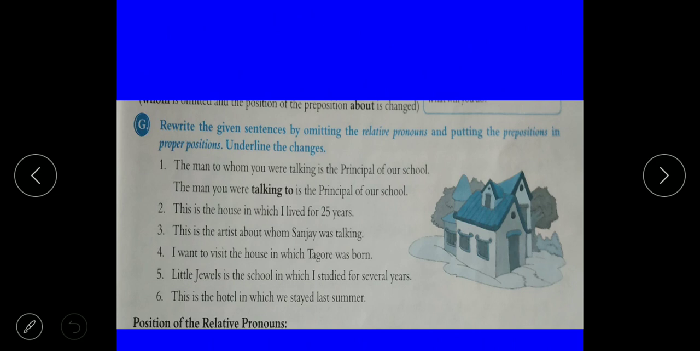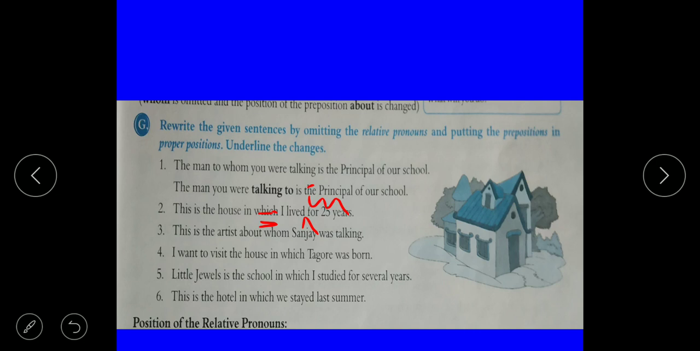Second we will do. This is the house in which I lived for 25 years. First underline the relative pronoun, that is which. You have to omit it. Then the sentence will be, this is the house I lived in. You have to write in after lived. This is the house I lived in for 25 years. Omit which.